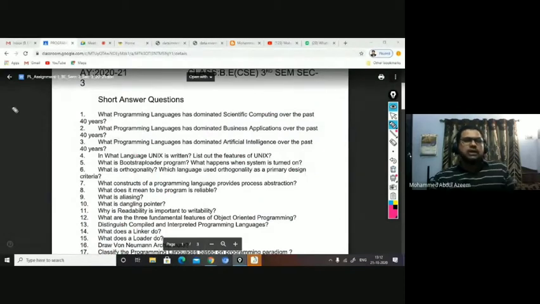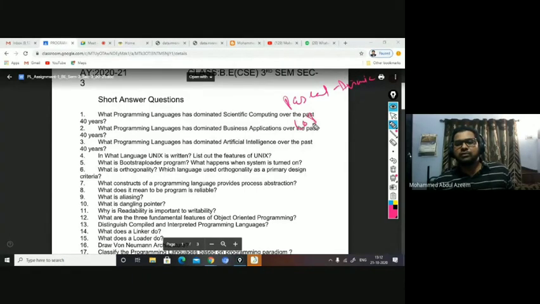Before C, application-specific languages were available. As I said, Fortran for engineering and scientific, Pascal for avionic applications. Avionic means maintaining airplanes and air traffic and all kinds of things, right? Then you had COBOL for business applications, right?